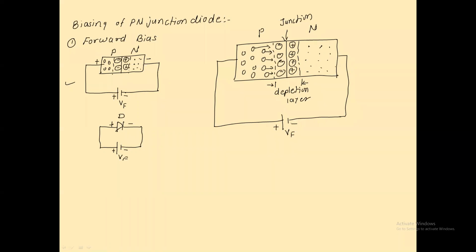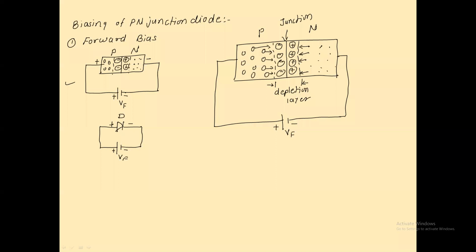Similarly, if you observe, the negative terminal of the external battery is connected to the N region, and what are the majority carriers in the N region? It's electrons. What is the charge of electrons? It's negative. So that negative force of repulsion is there, so the free electrons also try to repel from the terminal of the battery, and they always try to move towards the junction, towards the depletion region.